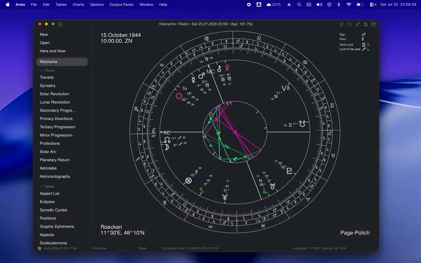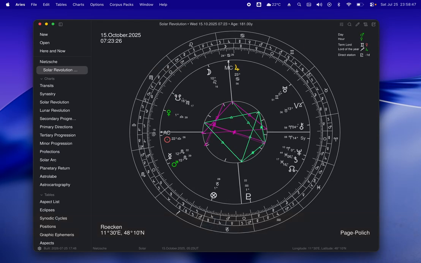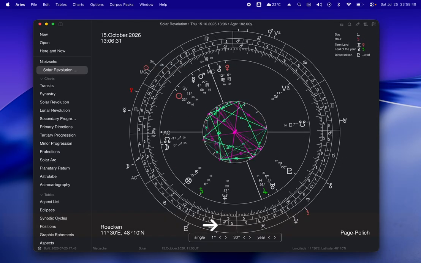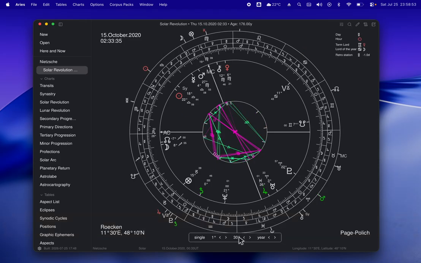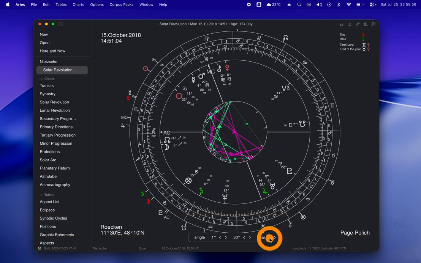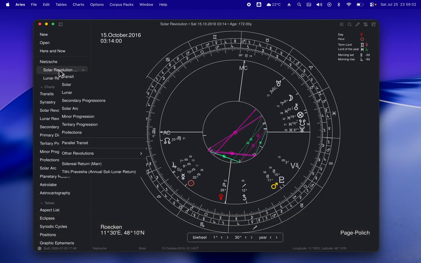Just to recapitulate, the last time I showed you how to do solar returns by pressing R, pressing the Tab key to change our comparison view from single to bi-wheel, moving a chart with the arrow keys or with the nav bar, doing a lunar return by pressing L, and also being able to have different kinds of returns such as a sidereal return or a lunar phase return.